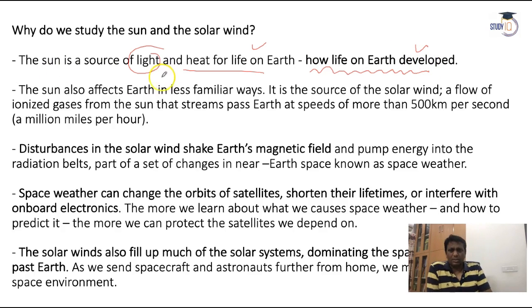The sun also affects the earth in less familiar ways, everywhere, through the solar winds and all. You know the speed of solar winds is given there. The flow of ionized gases from the sun streams past the earth at a speed of 500 km per second. Okay, it's a very good speed, guys, and you should know.